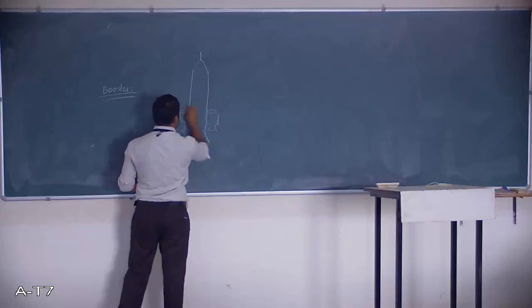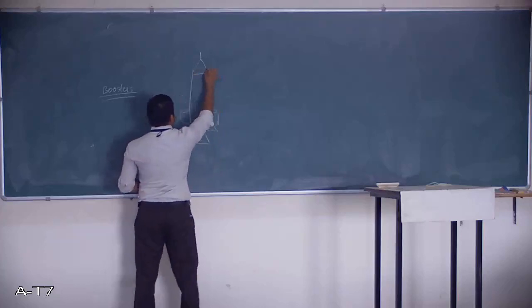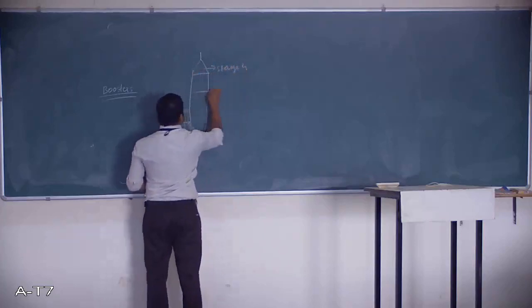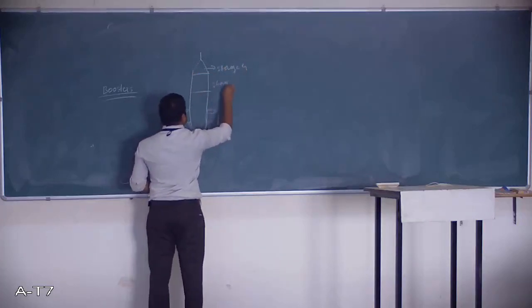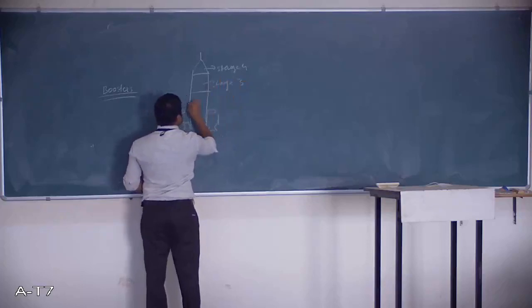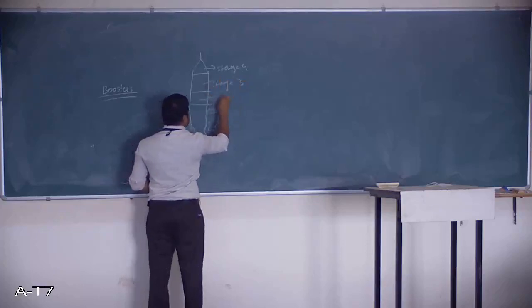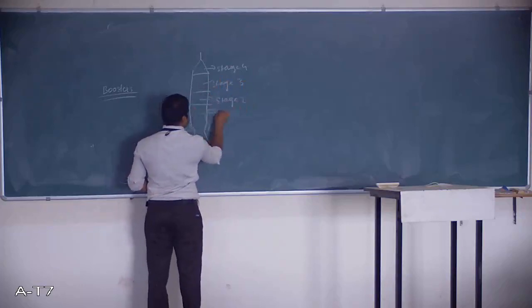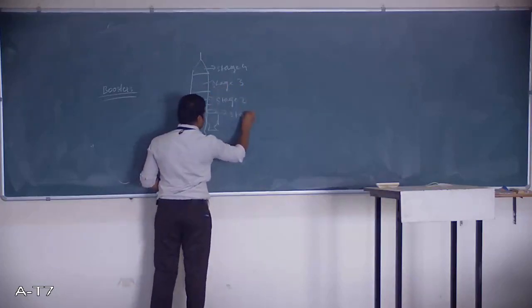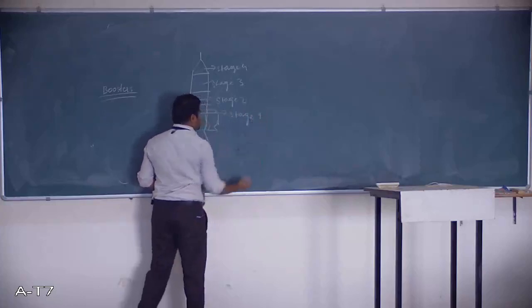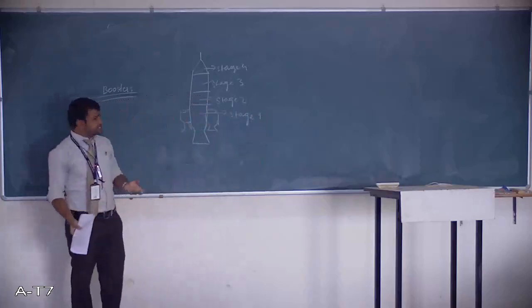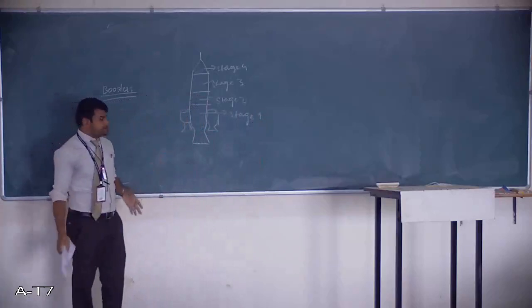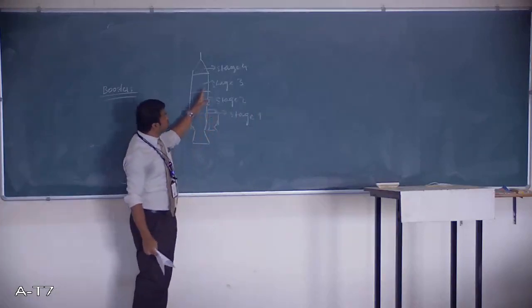So this is stage 4, stage 3, stage 2, and finally this is stage 1. Basically the Apollo has got 4 stages. I'm taking the same example.